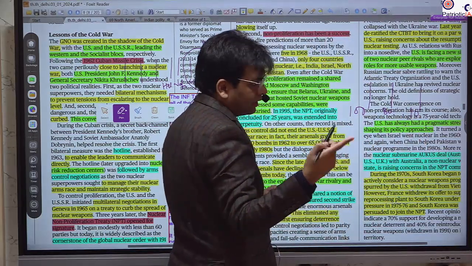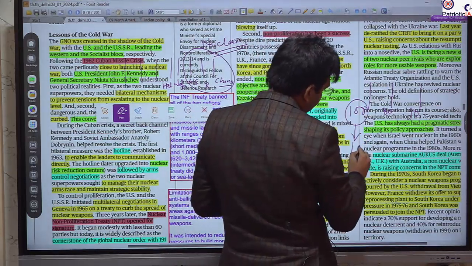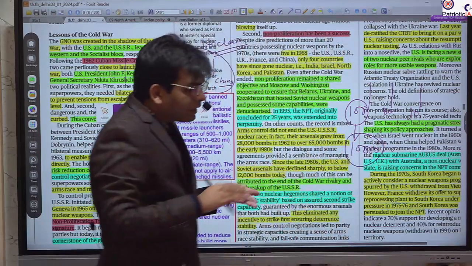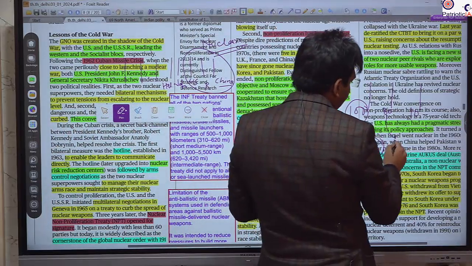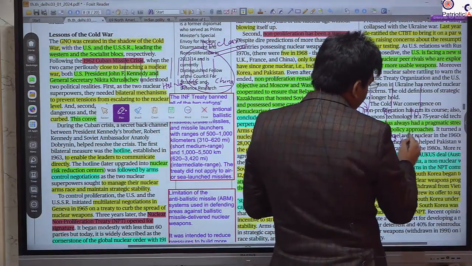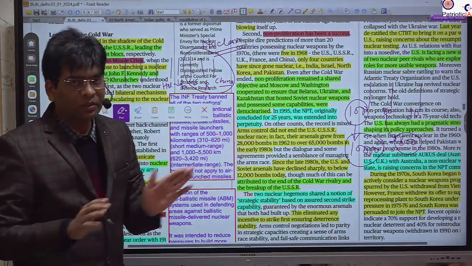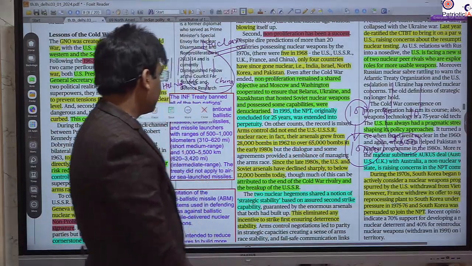Vertical proliferation means the number of weapons increases from 100 to 1000 weapons. Then we will call it the vertical proliferation. Russia, 80 to 800 nuclear weapons, so it will be the vertical proliferation. So this is the difference between the horizontal proliferation and the vertical proliferation.